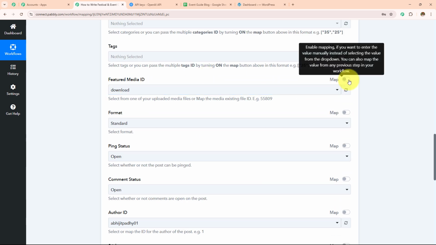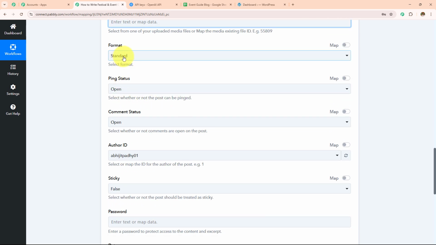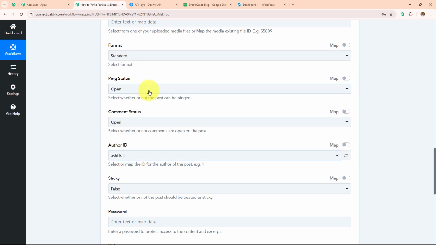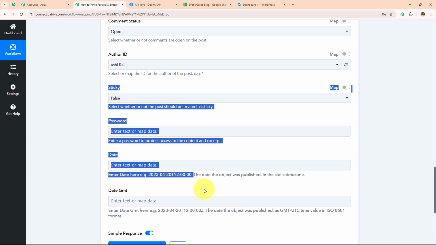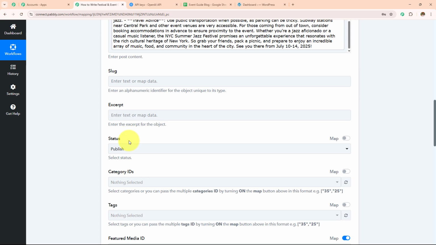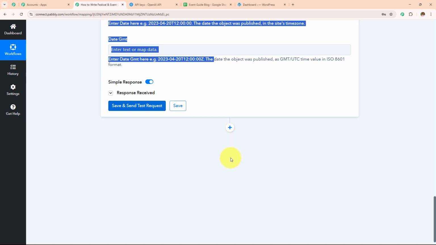In this featured media ID, I'm going to toggle on this button, and then I'm going to remove this, because if I keep this or select this from the drop down, it will become static and keep posting on all of my posts. The format remains standard, ping status and comment status open. Author ID, I'm going to select the author ID, and then these fields are not required ones, so I'm going to skip this. Over here, I have mapped all the required details, and now I'm simply going to click on this save and send test request. You will see that this post will be created automatically on my WordPress.